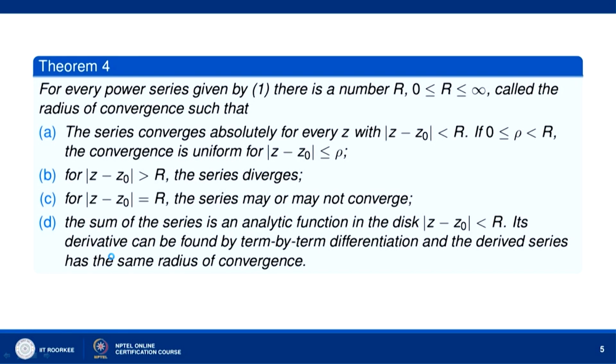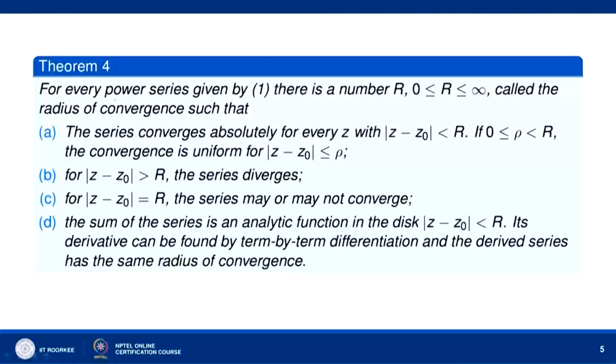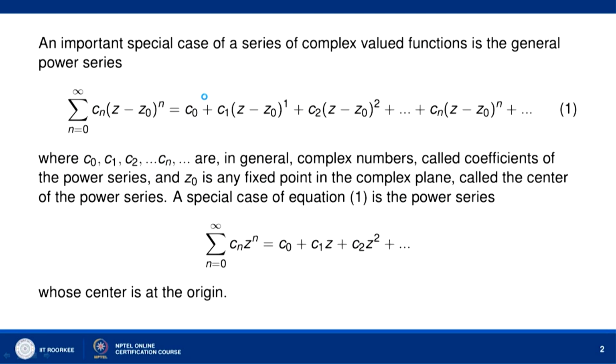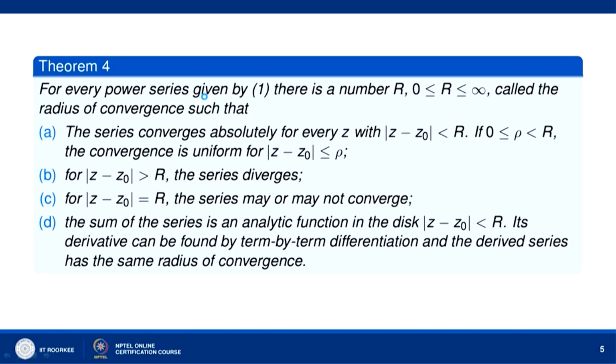Now, like in the case of real calculus, we know that every power series has a radius of convergence which lies between 0 and infinity, 0 less than or equal to r less than infinity. So, here also we are considering a generalization of the power series for complex functions. So, for every power series given by equation 1, there is a number r, 0 less than or equal to r less than or equal to infinity, called the radius of convergence, such that the series converges absolutely for every z with mod of z minus z naught less than r.